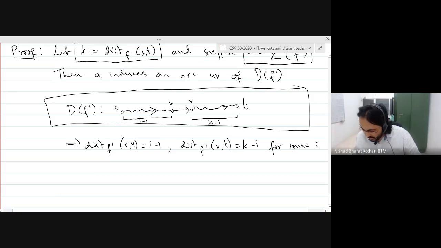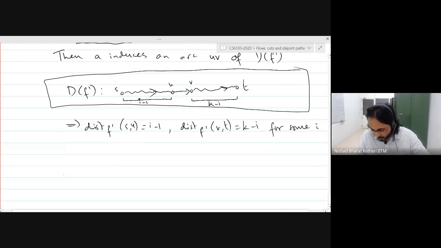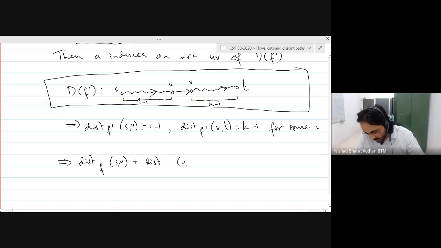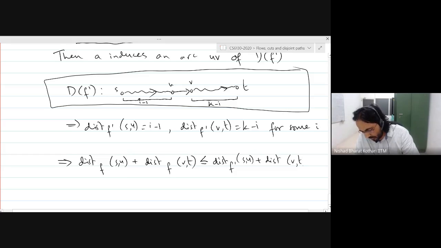Now let's see. Okay. Now we want to use the previous lemma. So the distance between S and U with respect to F plus the distance between V and T with respect to F, I claim is less than or equal to the distance in F prime between S and U and the distance between V and T in F prime.